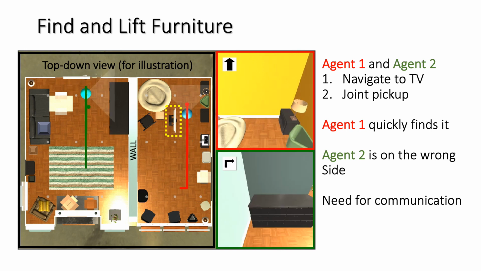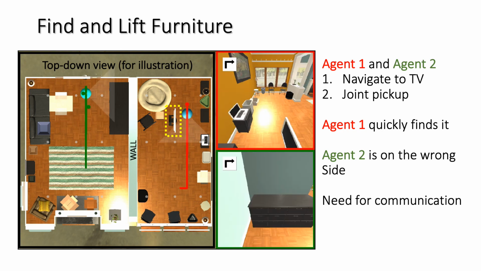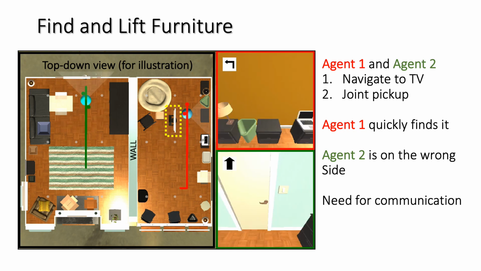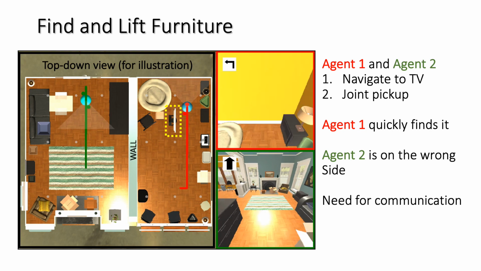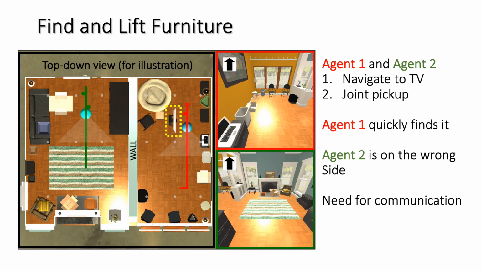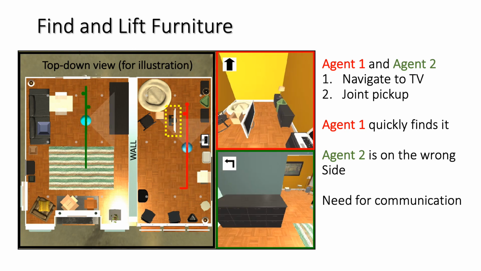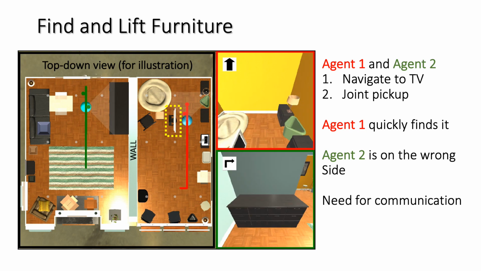So the red and green agents are tasked to first find the target television and then coordinate the joint pickup. The red agent gets initialized close to the TV and is quick to find it. The thick white line that you see in between the room is actually a wall with a door.